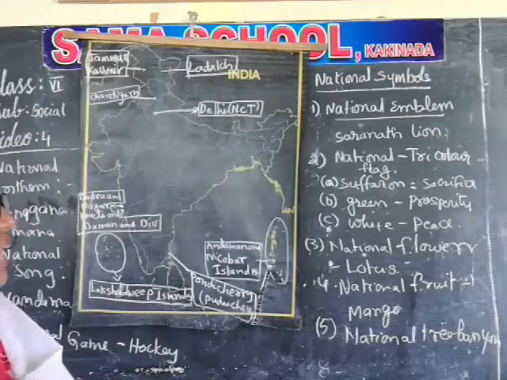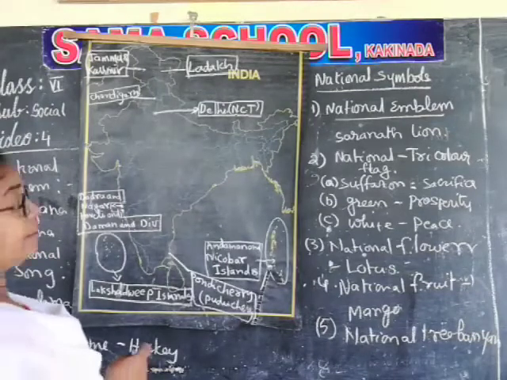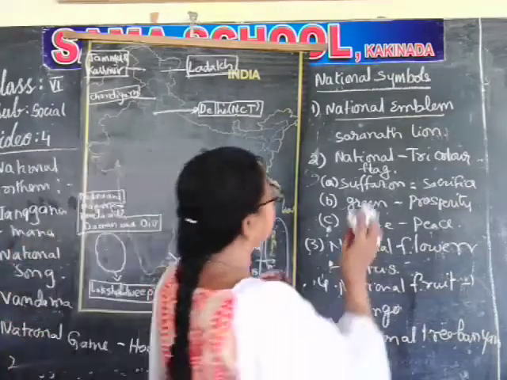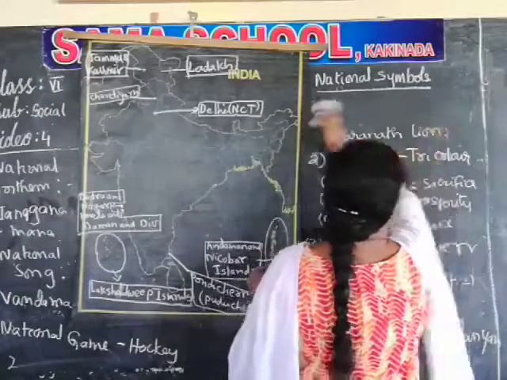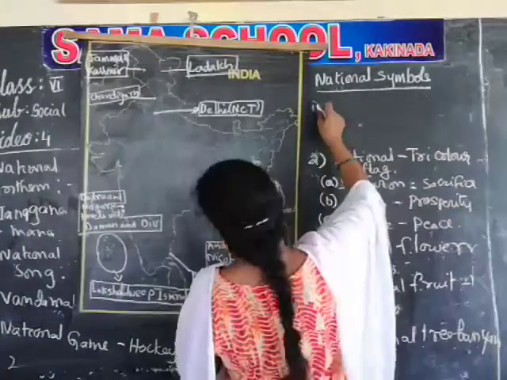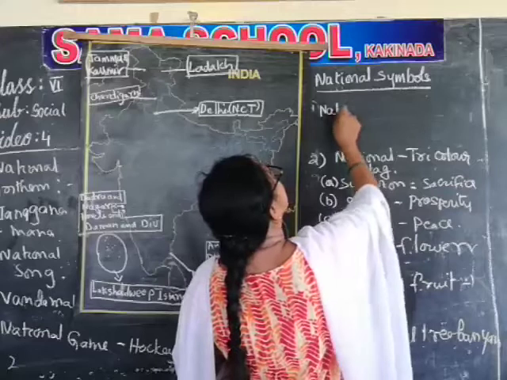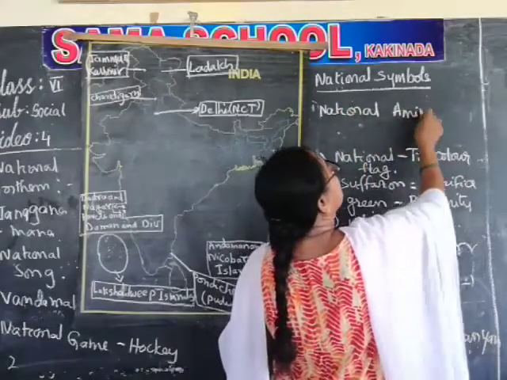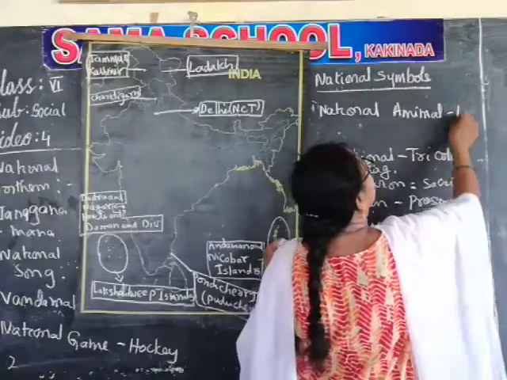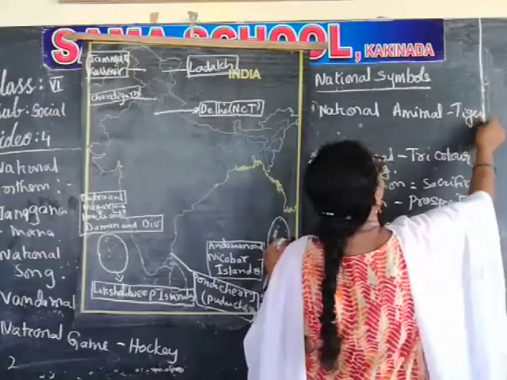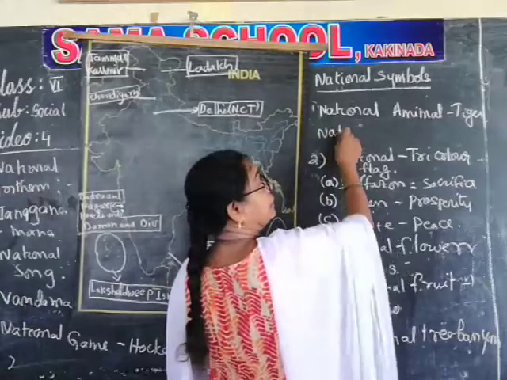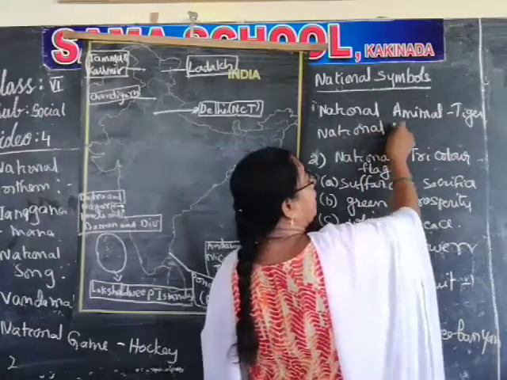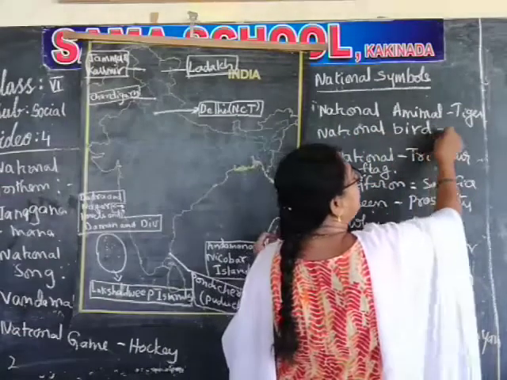National animal. What is that? Lion, tiger? National animal, tiger. National bird, peacock.